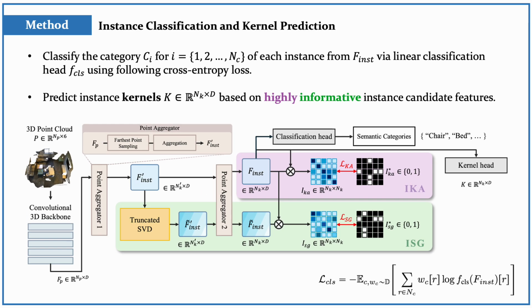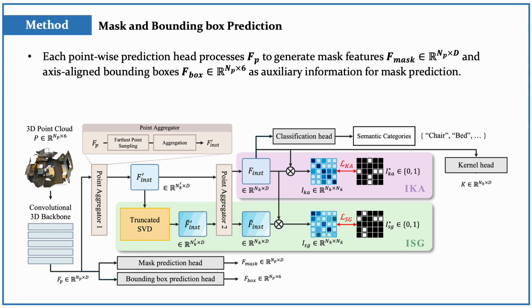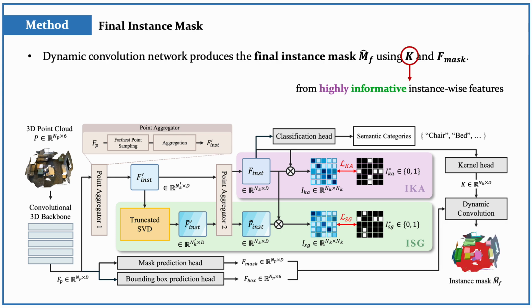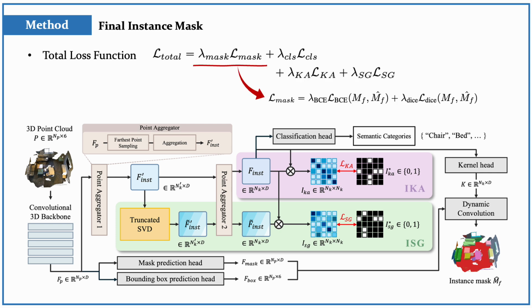We then classify the category of each instance via a linear classification head using the following cross-entropy loss. Also, we predict instance kernels based on highly informative instance candidate features f'inst through MLPs. Furthermore, each pointwise prediction head processes point features to generate mask features and axis-aligned bounding boxes as auxiliary information for mask prediction. Finally, the dynamic convolution network produces the final instance mask using instance kernels and mask features. Our framework is trained by minimizing total loss, where mask loss consists of binary cross-entropy and dice losses.